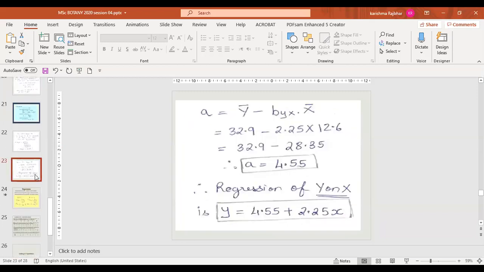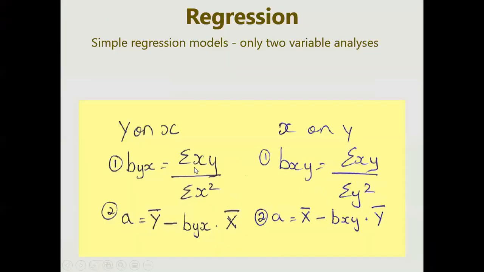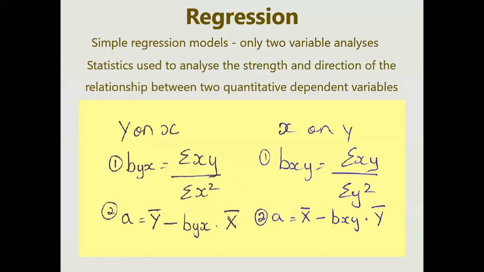Okay. So in short, we can say the simple regression model can be with two variables. It is statistically used to analyze the strength and direction. And this is a comparison. When it is x on y, you have to use all this data, and when it is y on x, you can use this. So these are the two parameters you have to look at.